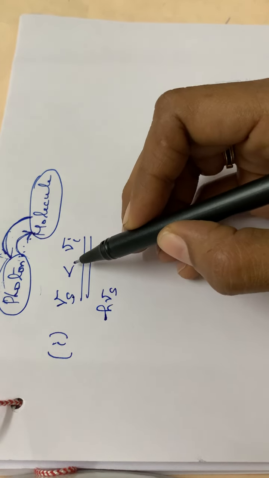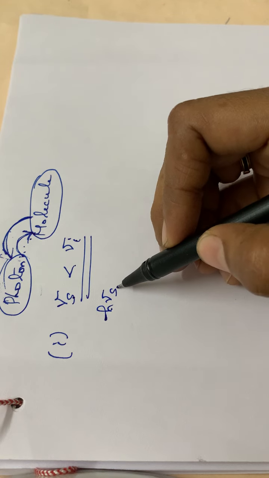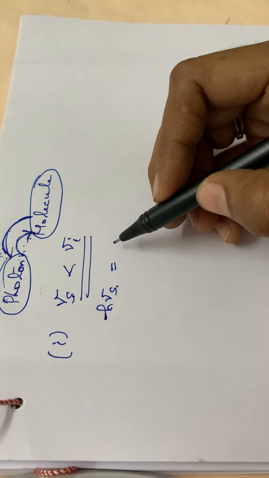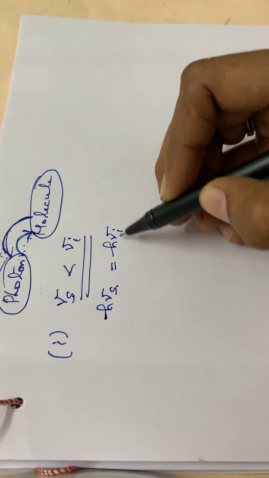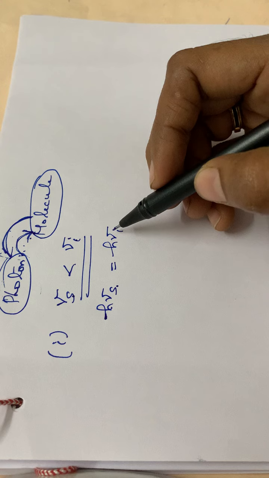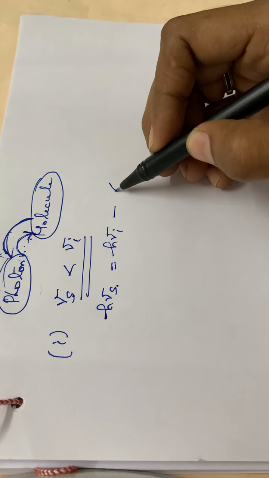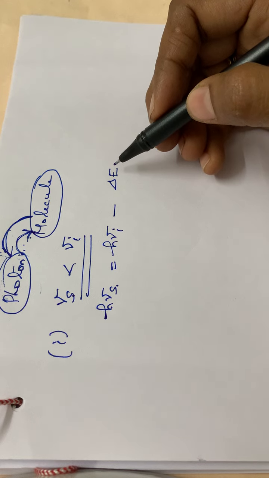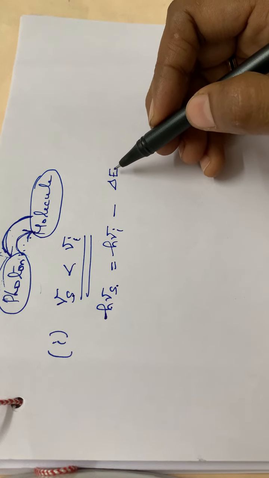Here nu S is greater than nu I, so h nu S will be greater than h nu I. So h nu S is equal to h nu I, the energy of the incident photon, minus delta E. Delta E means the change in energy of the molecule before and after collision.